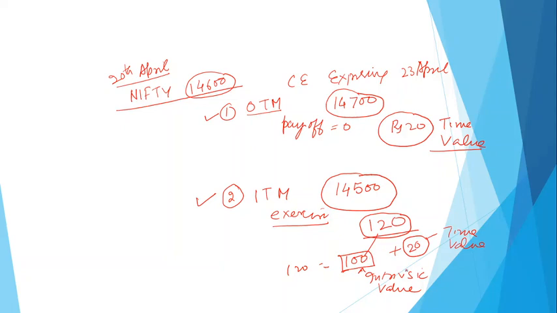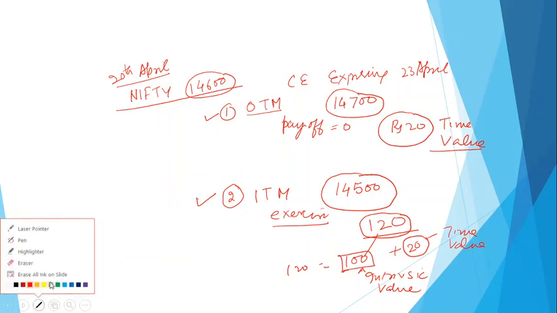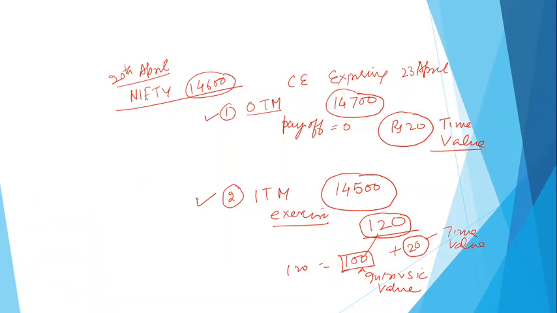Let me take another example. So this was the example using a call option. Let me change the color to explain this. And this time I'll go with the put option. So Nifty at present is at 14,600. I purchased one put for the same date at 14,700 and another put I have purchased at 14,400.